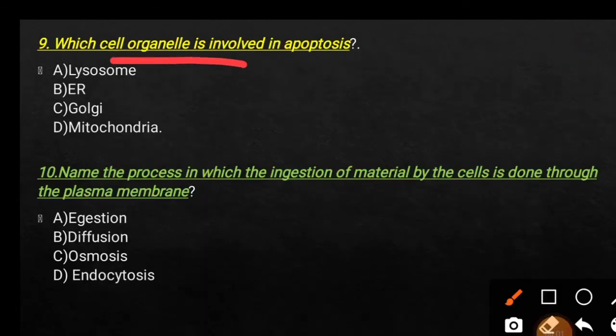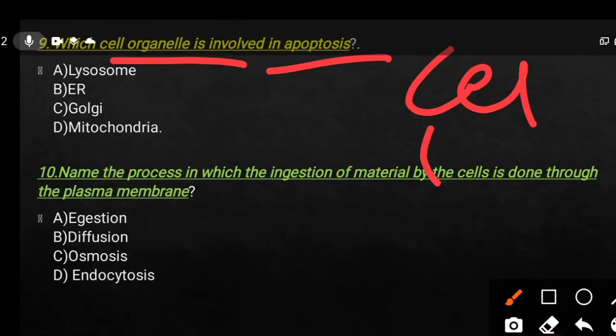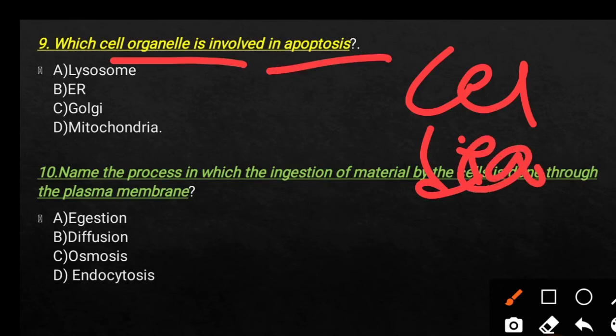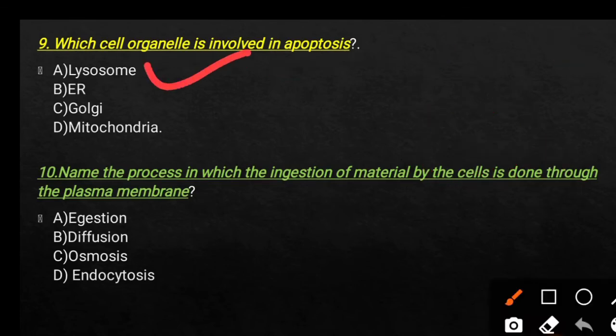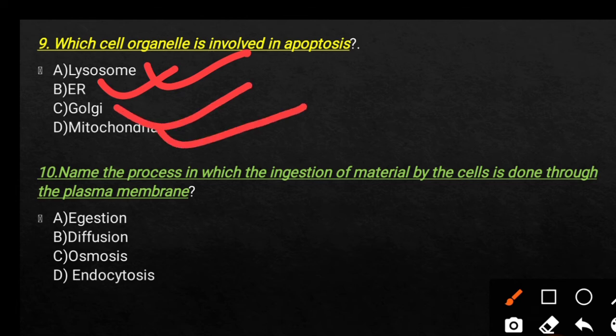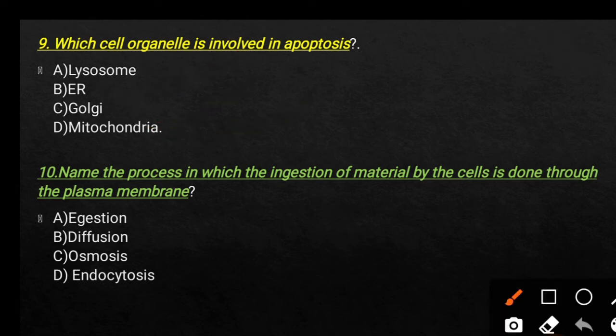Which organelle is involved in apoptosis? Here apoptosis means cell death. Option A, lysosome, option B, endoplasmic reticulum, option C, Golgi bodies, option D, mitochondria. So here the right answer is mitochondria.